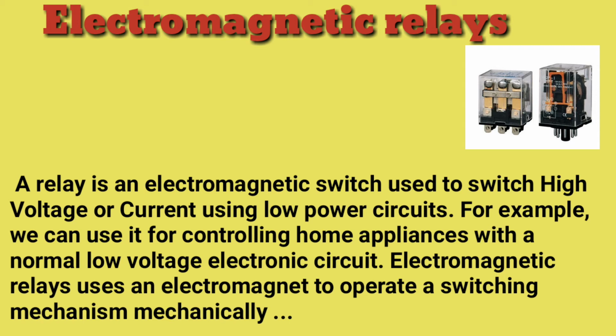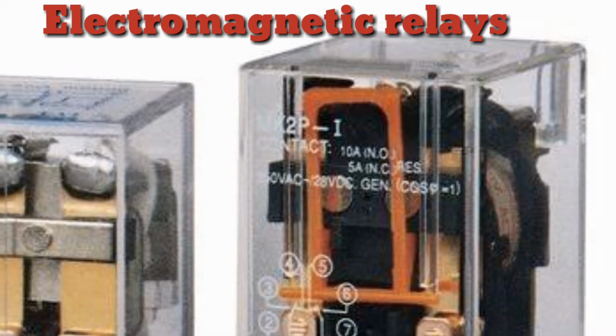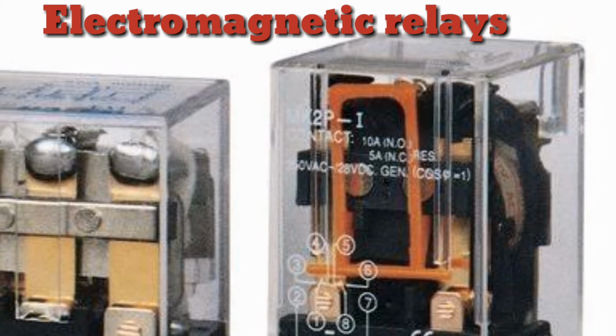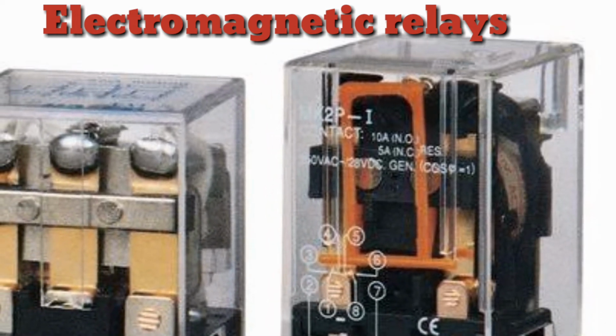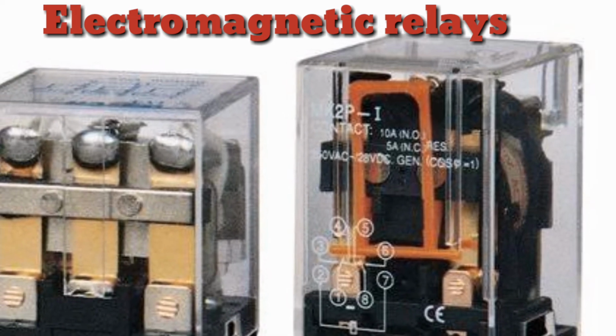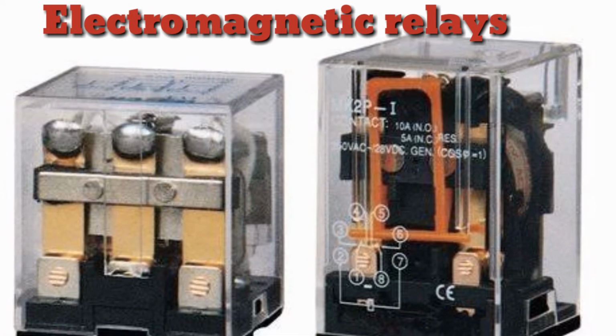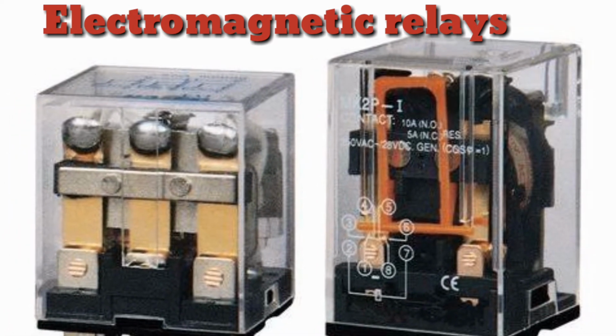A relay is an electromagnetic switch used to switch high voltage or current using low power circuits. It has NO and NC terminals, normally open and normally closed terminals. Based on that attraction, it works. The relay has basically 3 main parts: one is the electromagnetic coil made of copper, second are the contacts, normally open and normally closed, and a movable armature. Electromagnetic relays work on the principle of the electromagnet. There are 2 conditions of the working of the electromagnetic relay: normally open and normally closed.